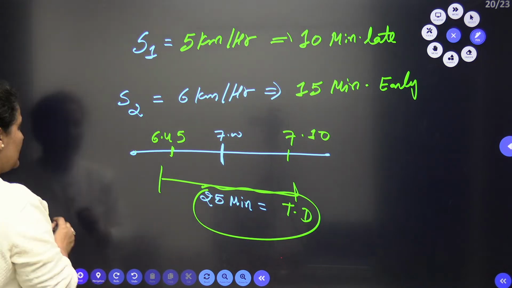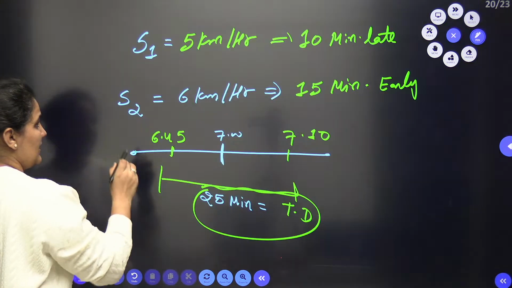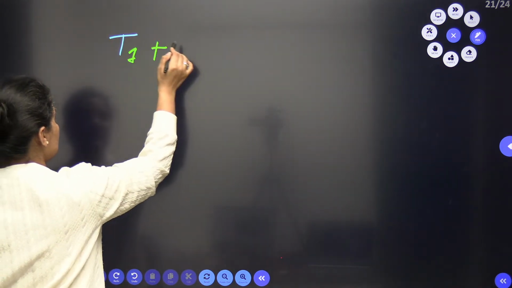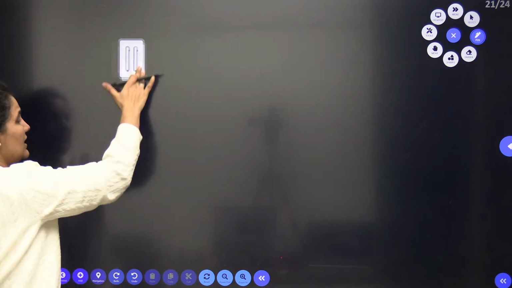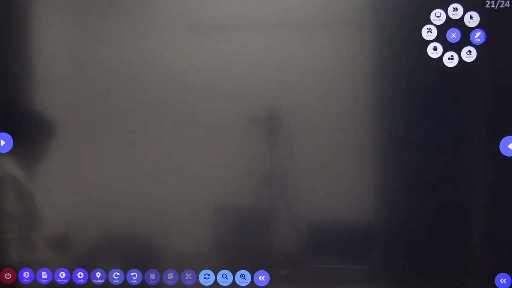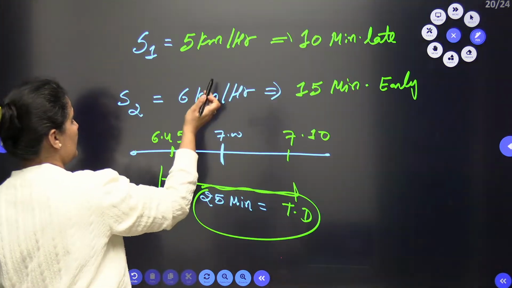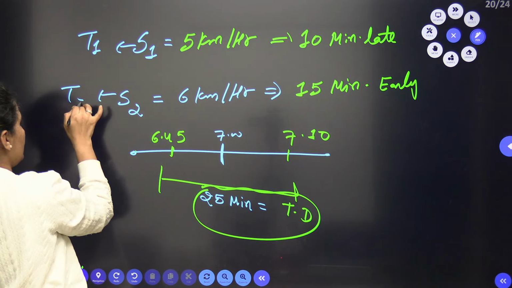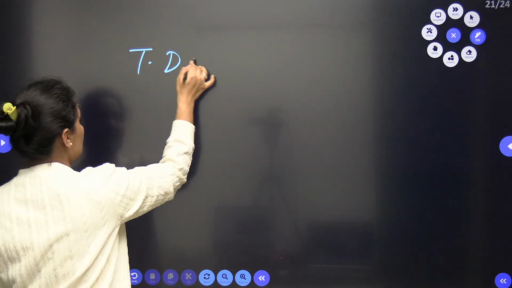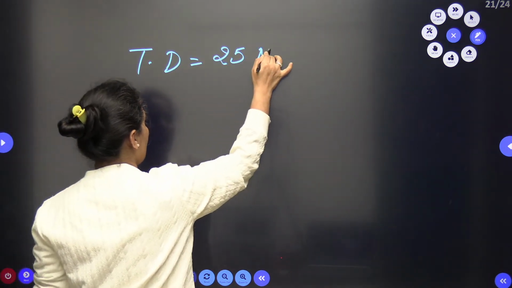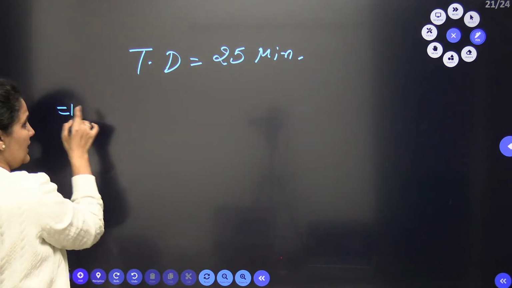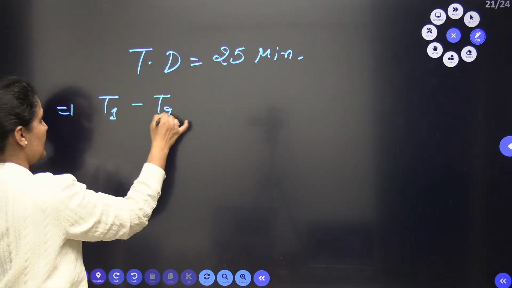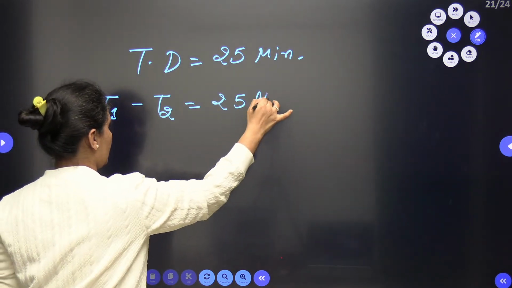Now let's approach it. Suppose in the first case the time taken is T1, and in the second case the time taken is T2. The time difference is 25 minutes.